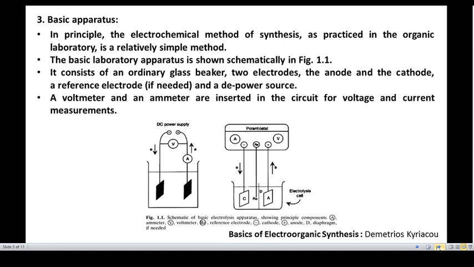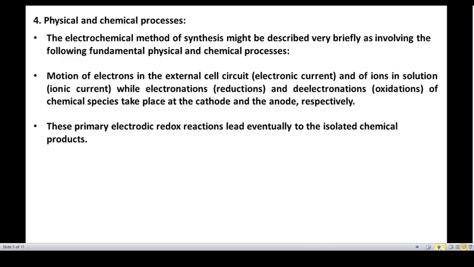The diagram for the cell design looks like this. Here you have used a DC power source, but here you have used a potentiostat for the external power supply.